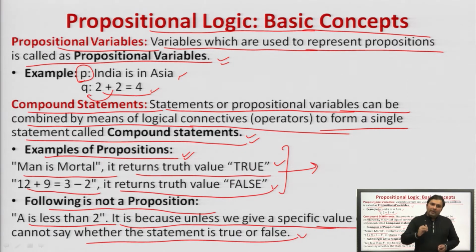Proposition: any declarative sentence from which we can say that this statement is true or false. Propositional variable: a variable with which we define a proposition is called a propositional variable. Compound statement: combination of various propositional variables with the help of logical connectives, that is and, or, negations, or directional or bidirectional statements, to form a single statement is called a compound statement.